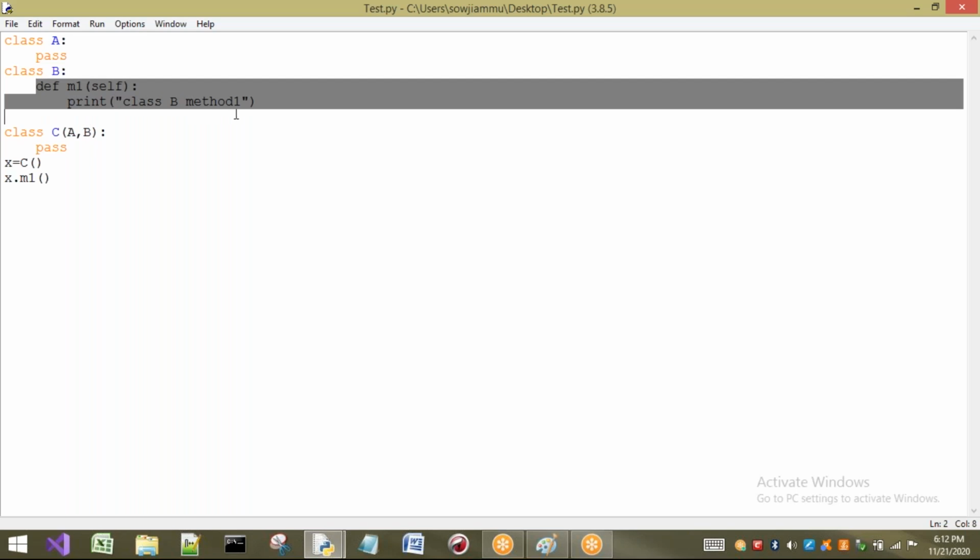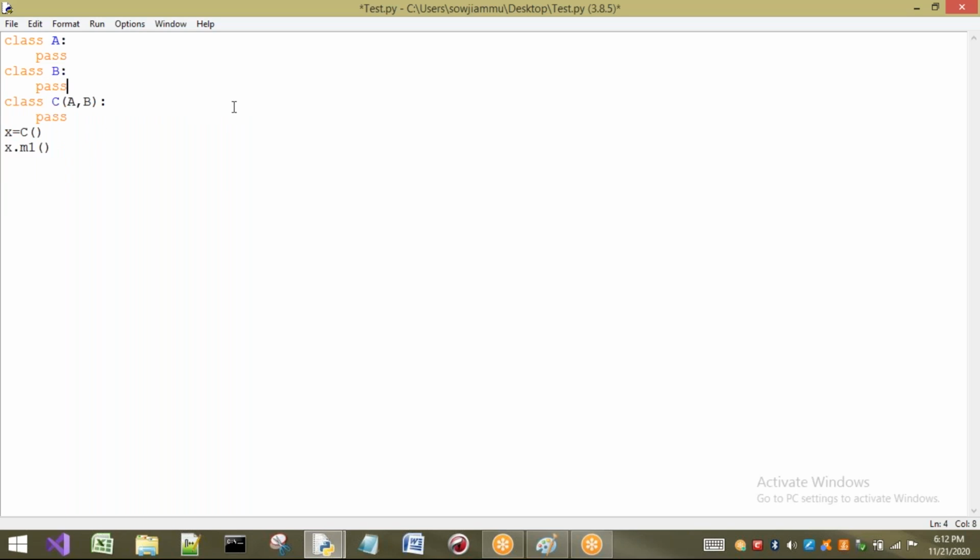Let us consider that in B also it is not there. Now see, first X dot M1, X belongs to what? C class. So it will go to class C. Is there any M1? Not there. So it will go to where? A. Is there any M1 in A? Not there. Next it will go to where? B class. Is there any M1 in class B? Not there. So what happens?